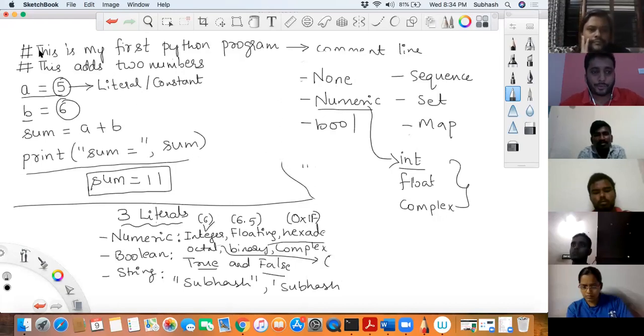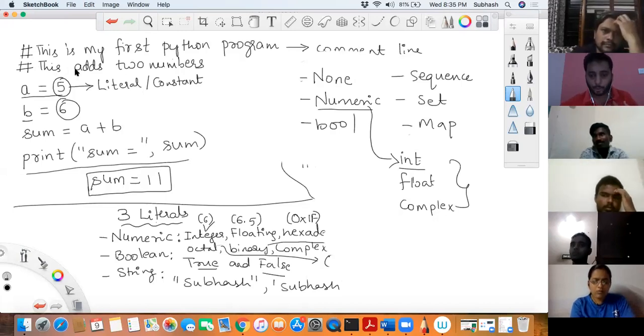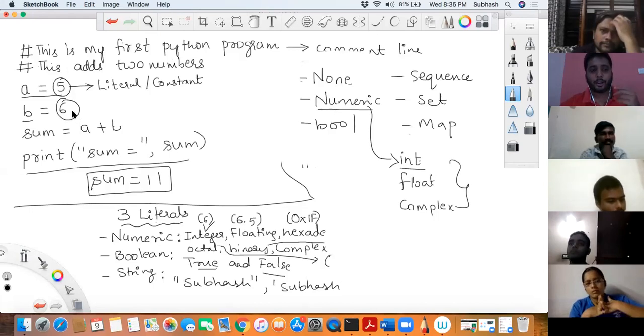So what is this first line? What are these two lines called? They are called comment lines. Comment lines are used for documentation purposes. They won't be compiled or executed by the CPU. They are only for documentation for us, the programmers who wrote the code, as well as people maintaining the code, to understand what is happening in the code below. It contains the author, when it was created, and other such things.